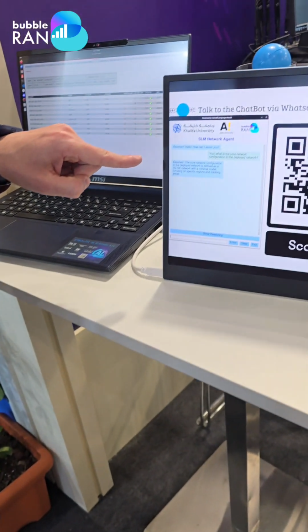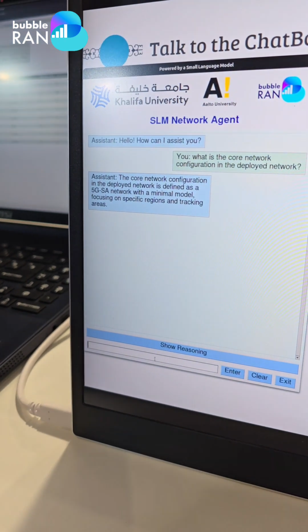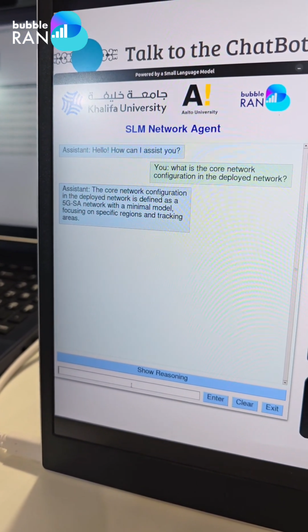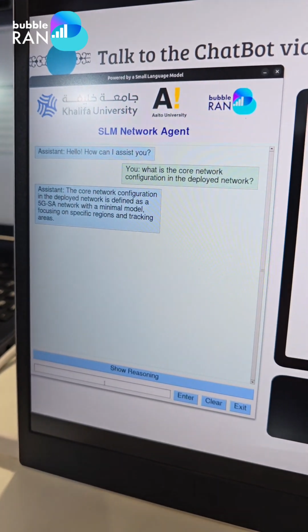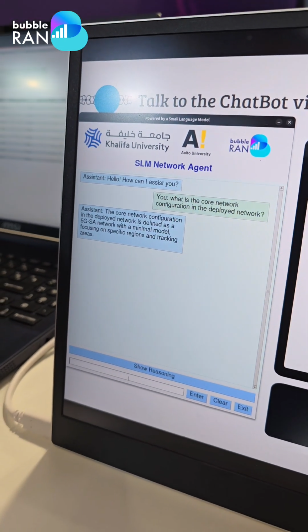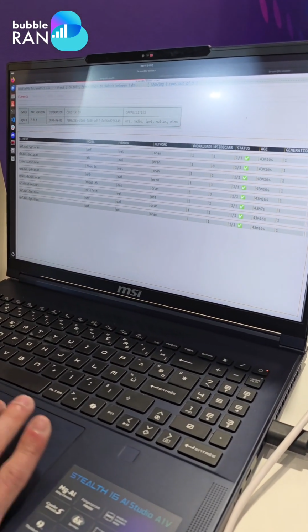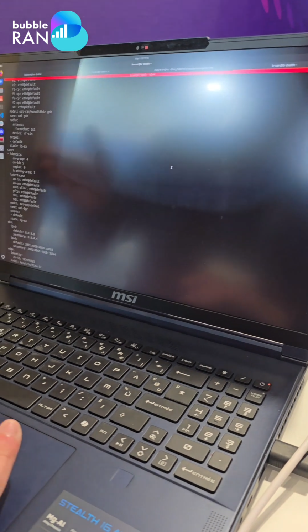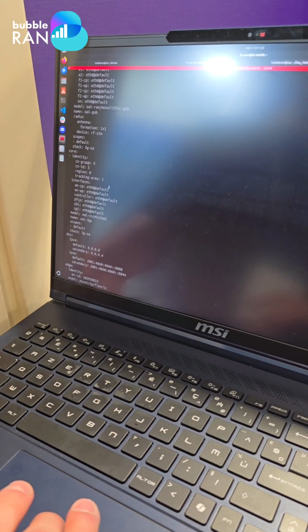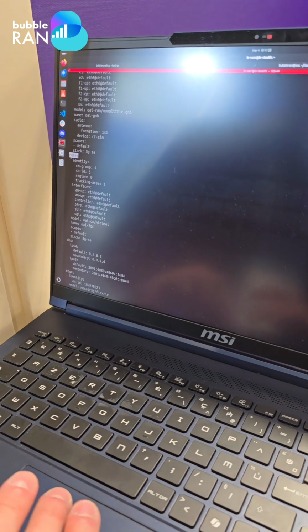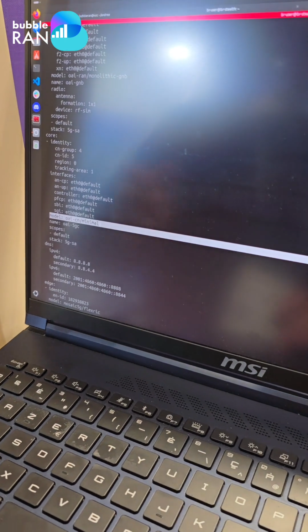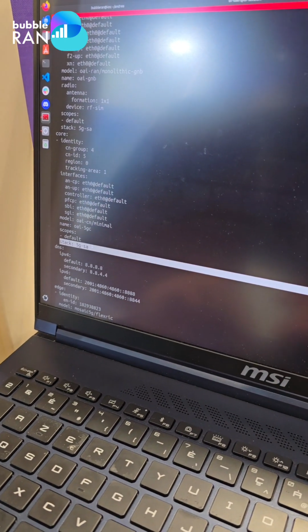Already in the chatbot we have the first answer. The core network configuration is deployed. It is a 5G standalone network with minimal model, and it gives a brief overview of the network. And the answer is correct. We can verify it here. We have the network description. This is the network that we have deployed in our Kubernetes cluster, and you can see here core network. Here we have OAI core network minimal, so minimal deployment, and the stack is 5G standalone.